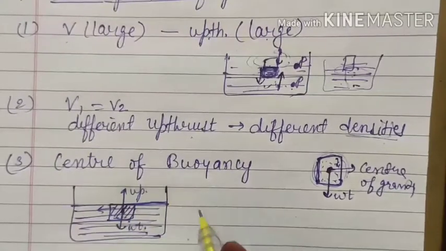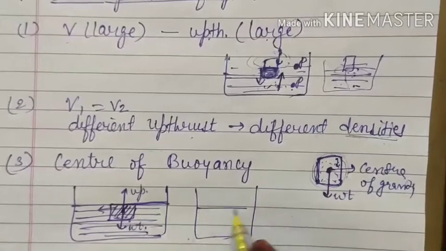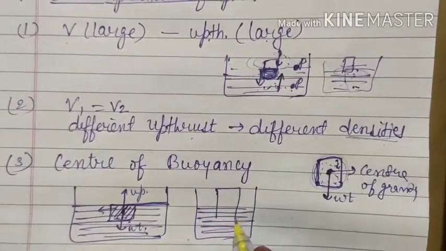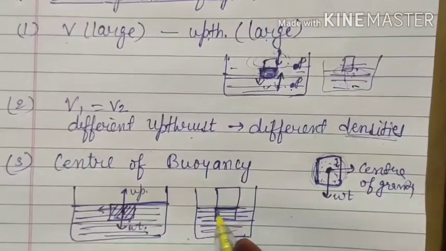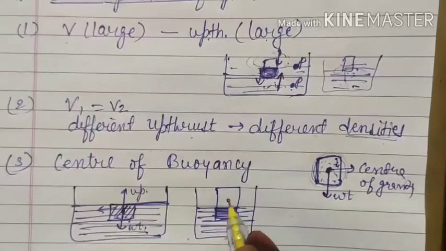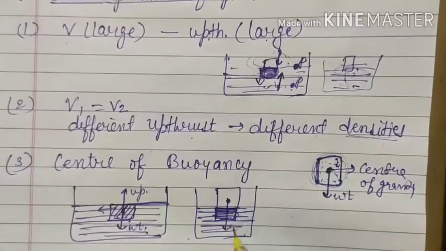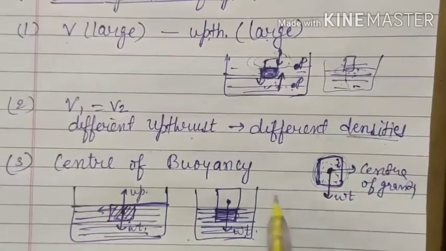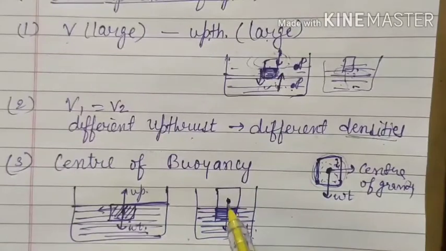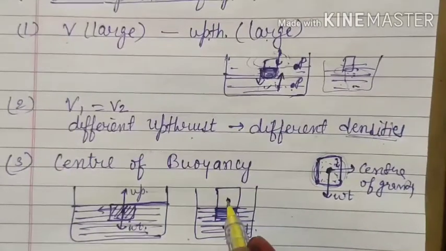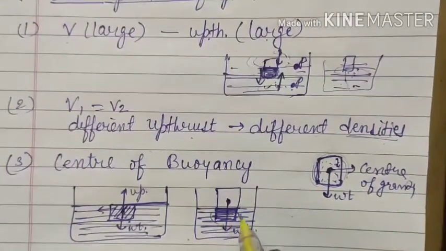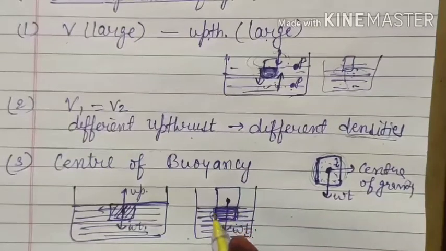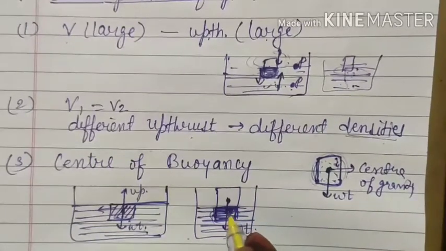Okay, but if the object is partially submerged into the liquid, suppose some portion is inside, now the center of gravity will not change. The weight will be acting in the downward direction. But here the center of buoyancy will change, because center of buoyancy is actually the center inside the liquid only. That means you can say center of displaced liquid, or center of the volume inside the liquid. That means this is the center of buoyancy now.